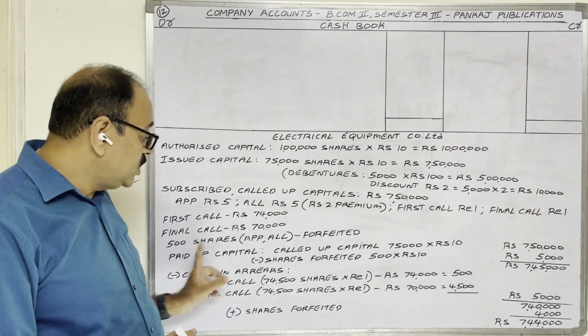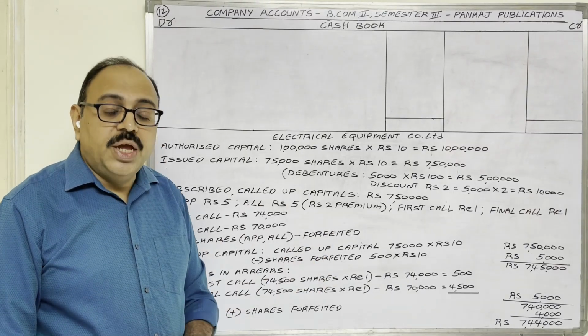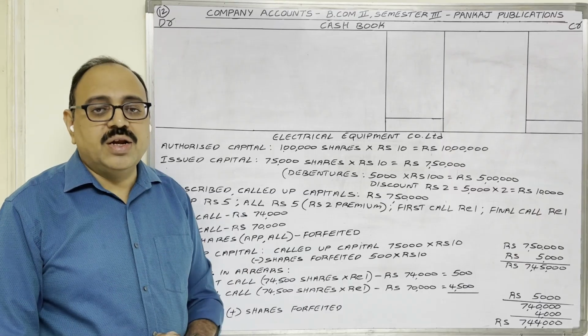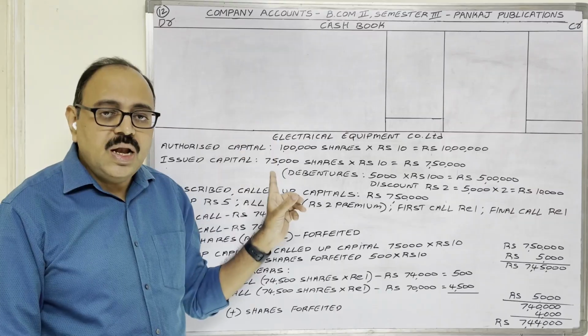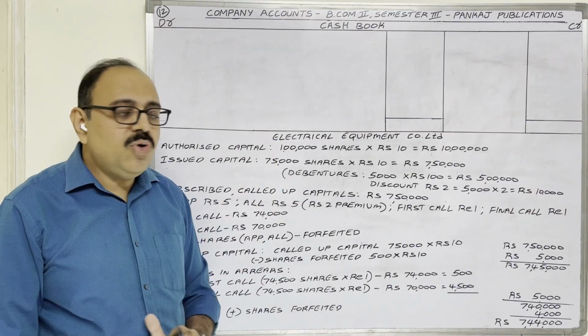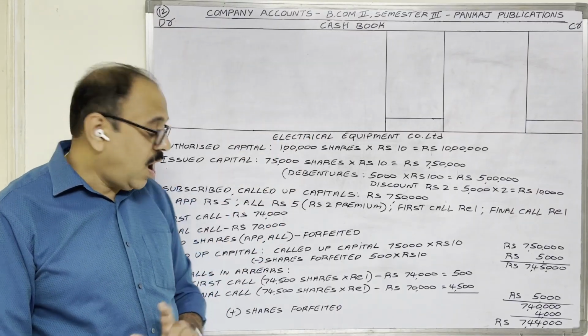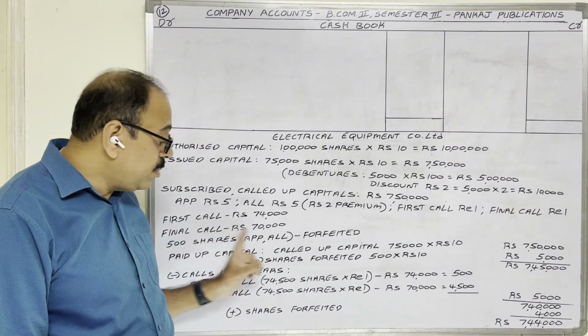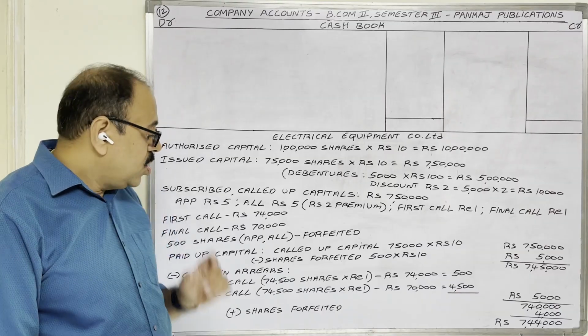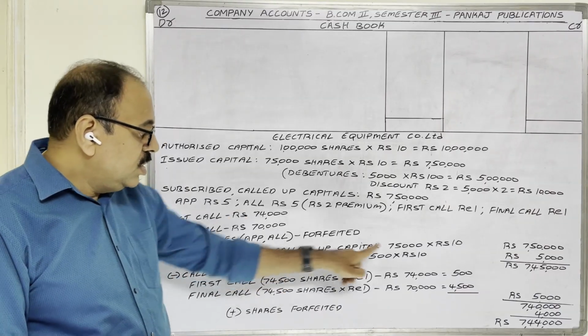These 500 shares are forfeited by the company. This information is given in the question, and he is asking us to prepare the cash book, journal and a balance sheet. So before going to the cash book, let us see how much the paid up capital amount is, because in the balance sheet we have to show the paid up capital amount separately. Called up capital is how much?